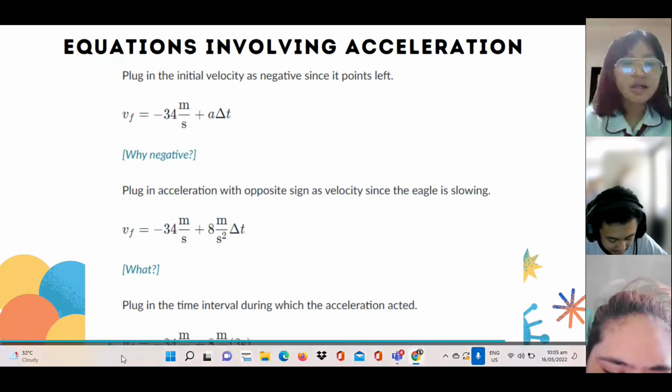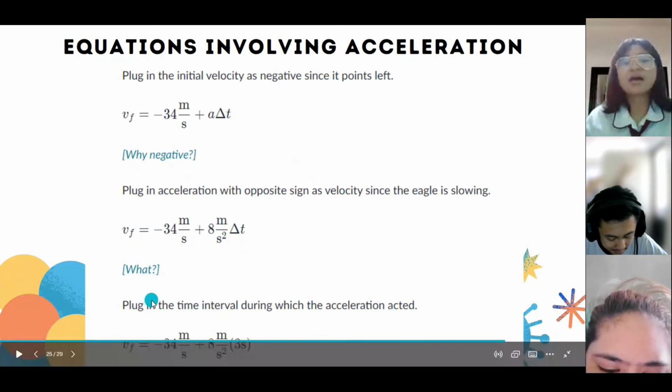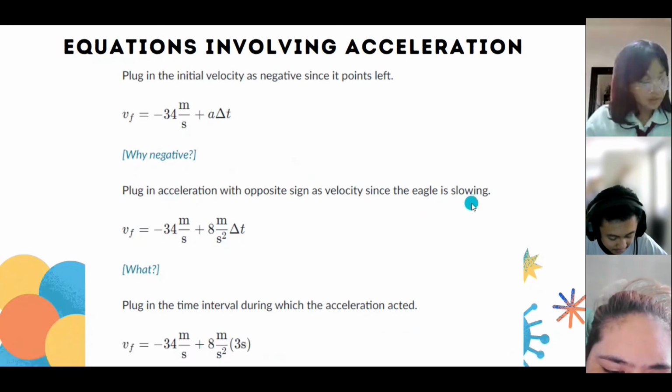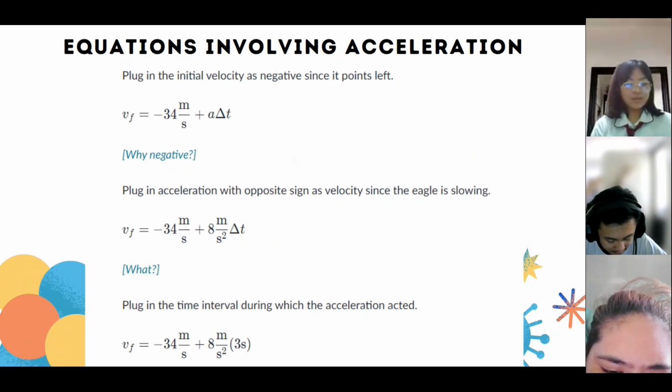And plug in the acceleration with the opposite sign as the velocity since the eagle is slowing down. Bakit positive yung 8? Kasi according dun sa equation, the bird slowed down. Di ba sinabi sa clarification sa second misconception na if an object is slowing down, it means that the sign of acceleration is in opposition to the sign of velocity. Then plug in the time interval and calculate it.